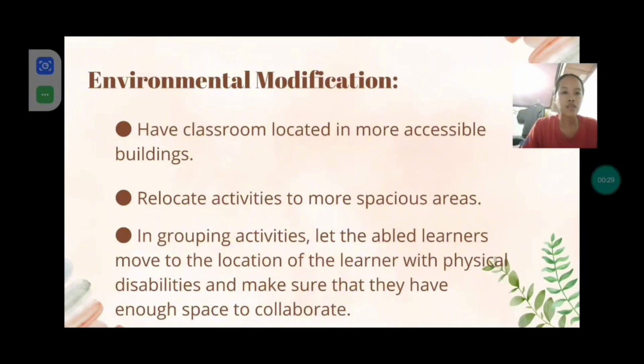Then relocate activities to more spacious areas. So the activities should be done in areas which are more spacious so that they could join the activities without any hassle. And in grouping activities, let the able learners move to the location of the learner with physical disabilities and make sure that they have enough space to collaborate. So meaning those formal students should be the ones to adjust themselves so that those learners having difficulty moving and walking could join the activities without any hassle.